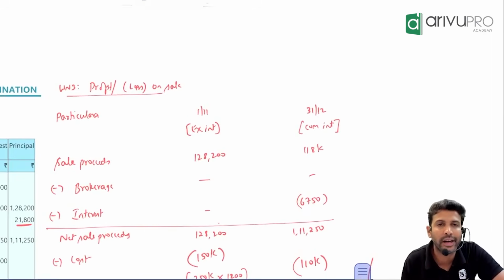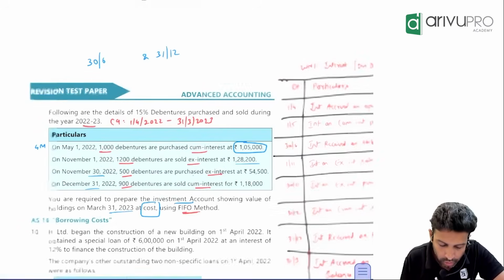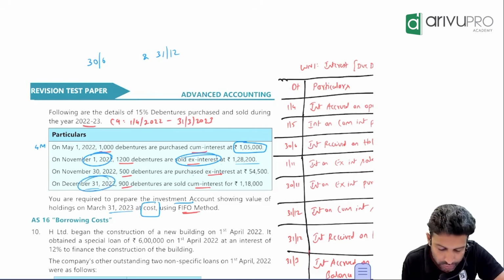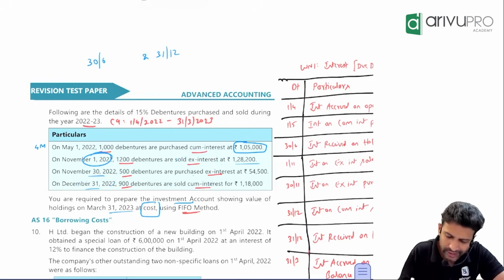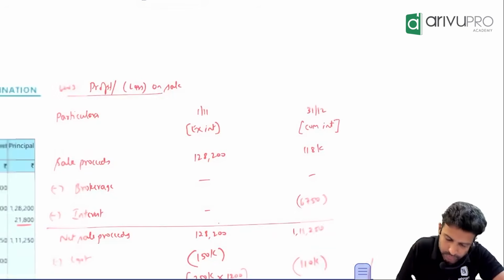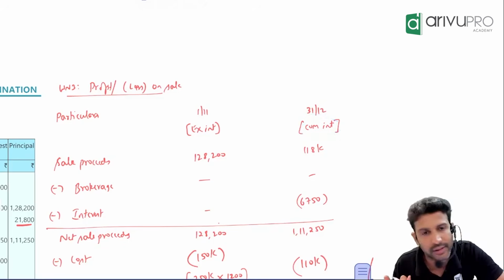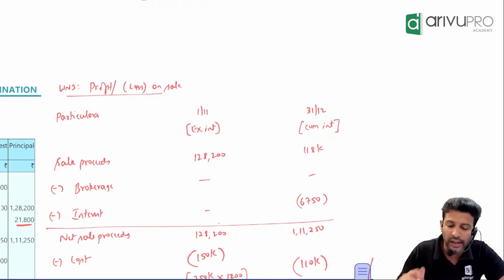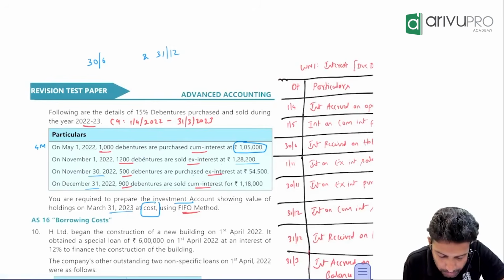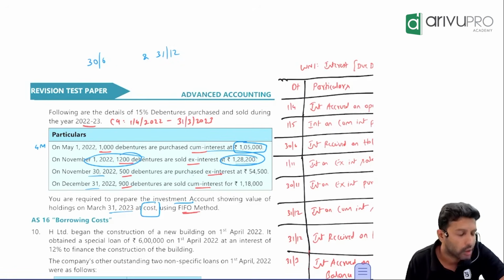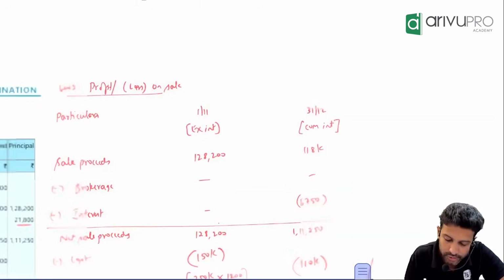Also write what kind of sale you have made. On 1st November, what kind of sale did you make? Ex-interest. On 31st December, cum-interest. Write that. It will be easy for our reference. On 1st November, ex-interest sale. 31st December, cum-interest sale. Okay, first the selling price. On 1st November, when you sold, how much money did you recover? 1,28,200. Write that as sale proceeds.